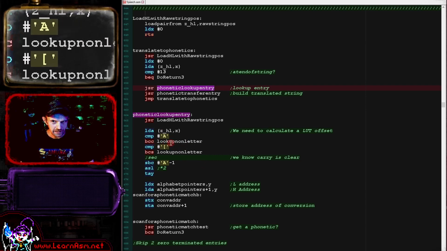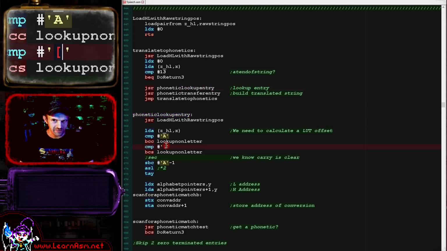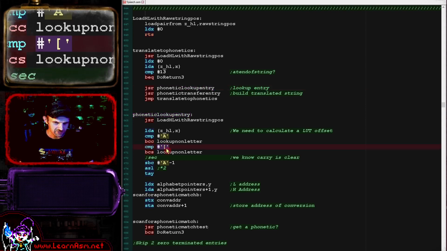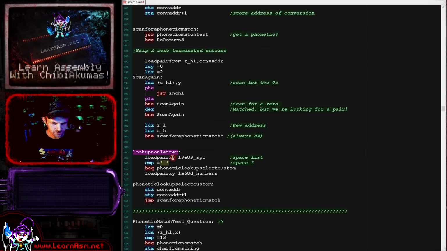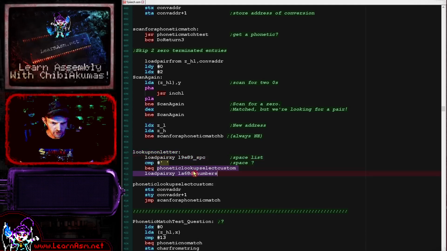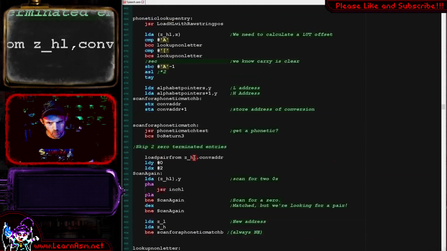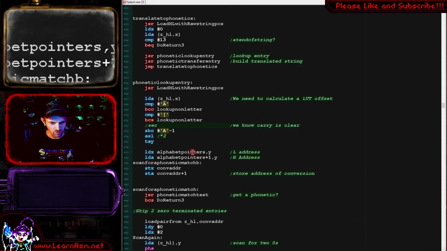Now, if we're looking up a non-letter, something below A or after Z, that square bracket is just after Z, then we are going to jump to this lookup non-letter, which will select either the space lookup table or the numbers lookup table, so for whole words and numbers and things like that. Otherwise, we're looking at something with a letter.